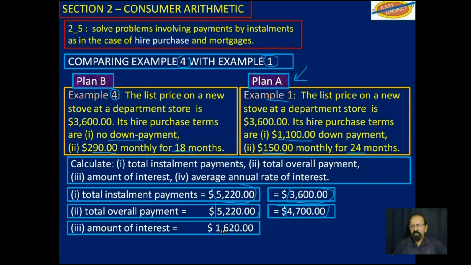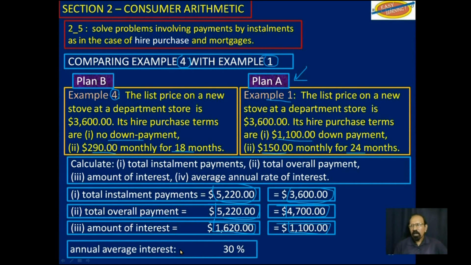Amount of interest: $1,620. Over here it's $1,100. Average annual interest here, plan B, is 30%, and for plan A it's 22%.